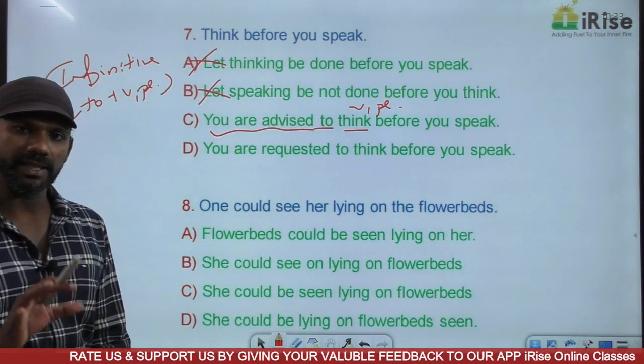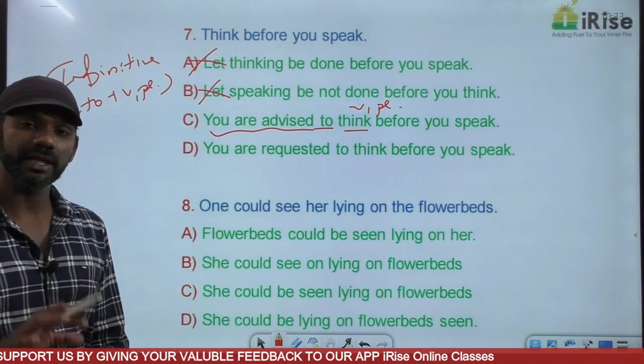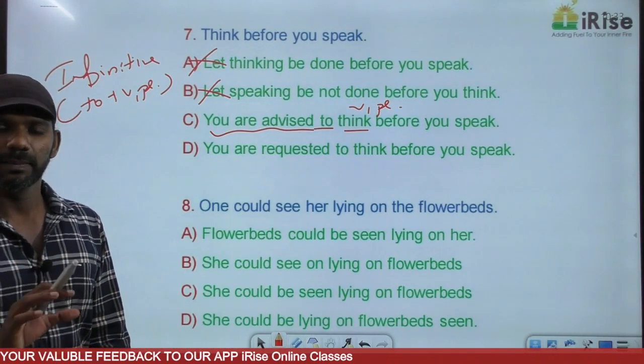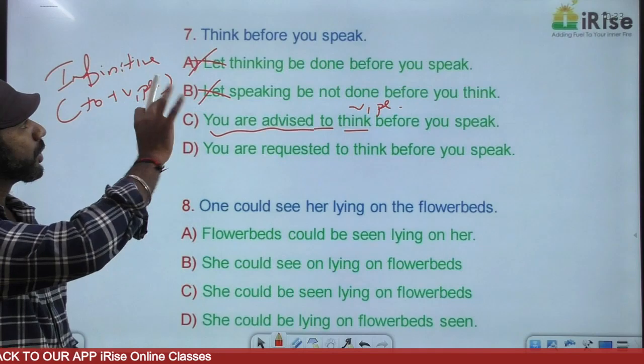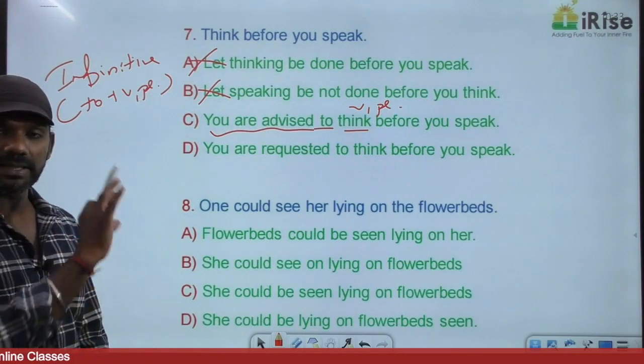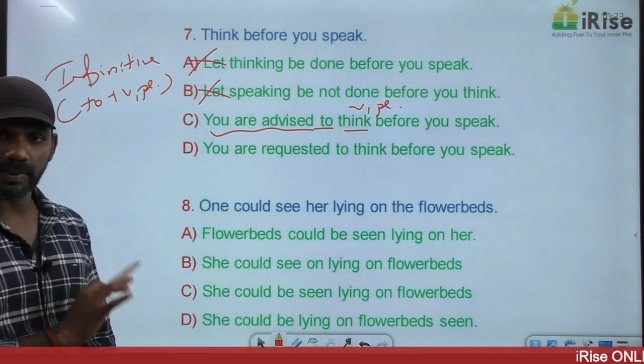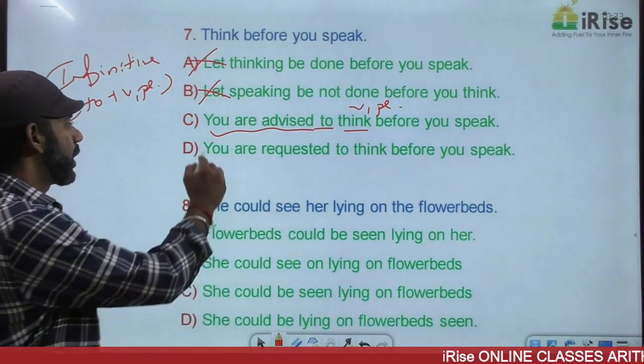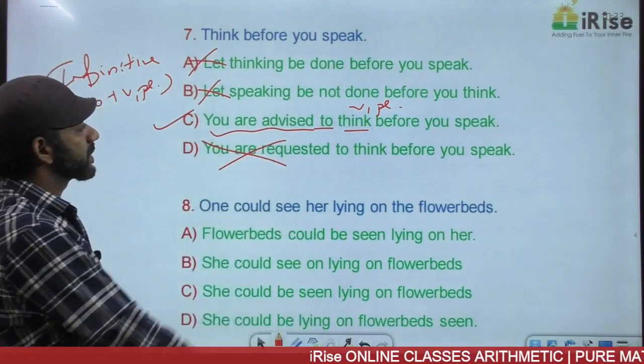If it is a request, as we discussed in the rules part, the word "please" will be there in the statement. There is no "please" in the sentence; it is given as a question. So it is not a request. Option D is eliminated. The answer must be C.